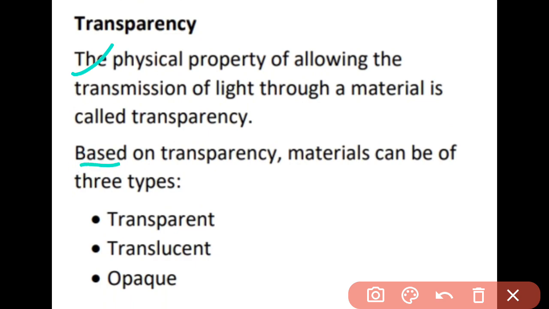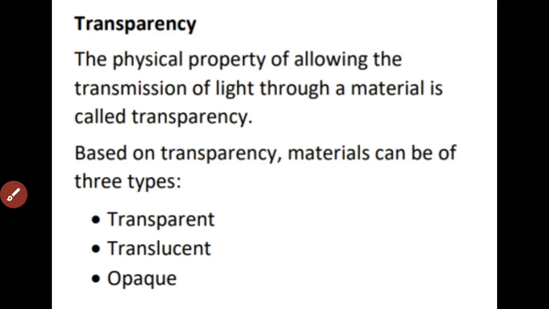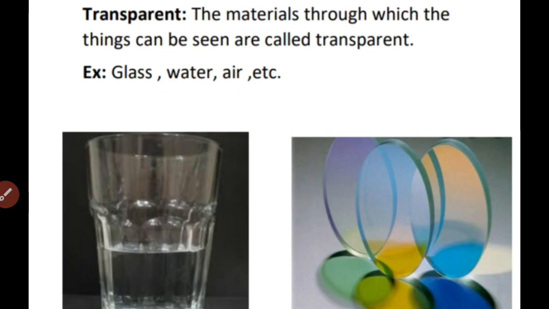So based on transparency, materials can be defined in three types. Those are transparent, translucent and opaque objects. Three types of objects are there. This I have explained to you earlier also, in the beginning, when we categorized the properties on the basis of which we can sort the materials. Now we will study this in detail. The first type of materials which we are going to study are the transparent materials.